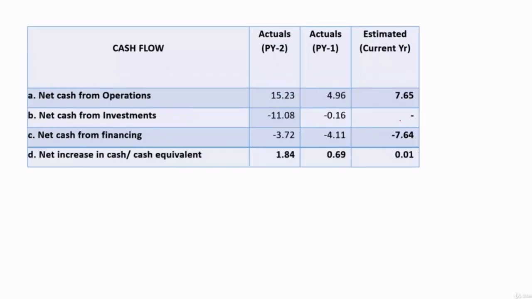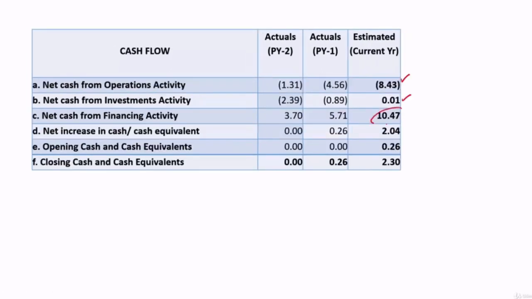This 10.47 crore has to be analyzed, because they are estimating almost double the level of previous year financing activity. So what are the sources? How much is coming from equity? How much is coming from bank financing? How much is coming from other loans? All those have to be listed out here, and eventually if you total this, they will have 2.04 crore cash generated during the year.